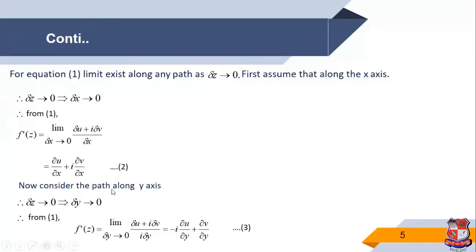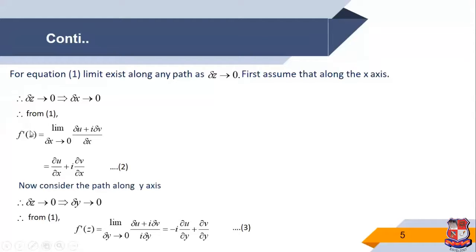Now we consider another path, along the y-axis. Along the y-axis, delta z tends to 0, so we write delta y tends to 0. So limit delta y tends to 0, (del u plus i del v) upon i del y. And dividing by i, we get minus i del u by del y, and i cancels, plus del v upon del y. So this is equation number 3.